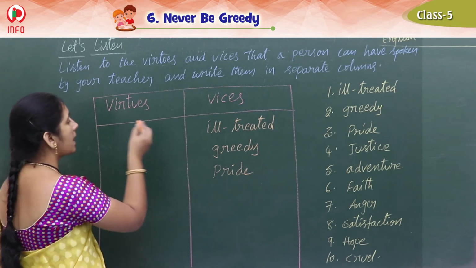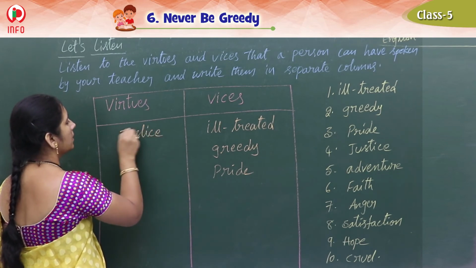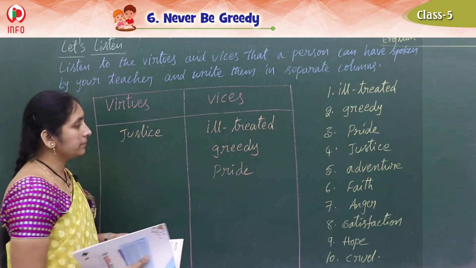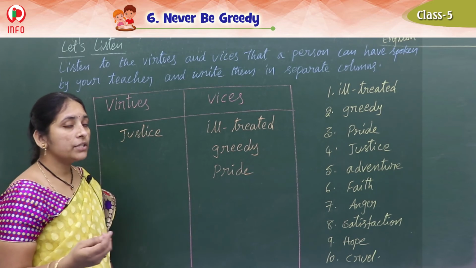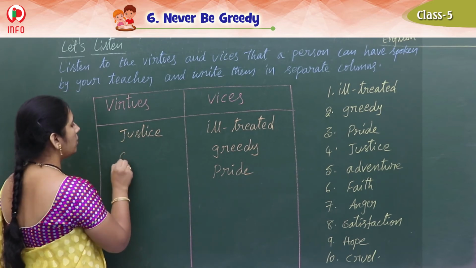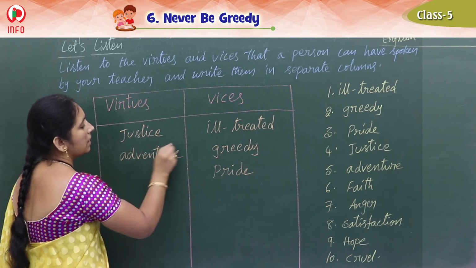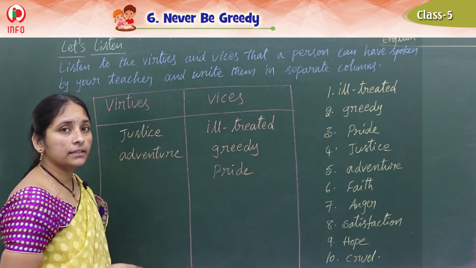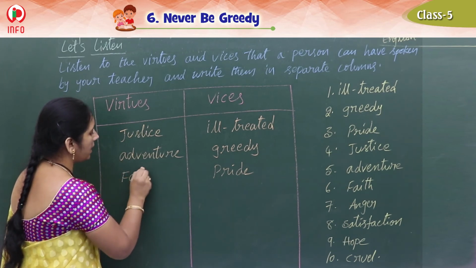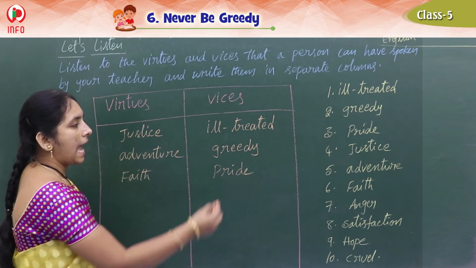So justice is good quality. Next one, adventure. Adventures we do to save someone. That's why adventure is also good quality. And see the next one, faith. Believe others, right? We have faith in God, believe in God, right? That is also good quality.